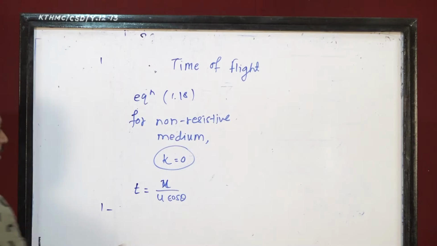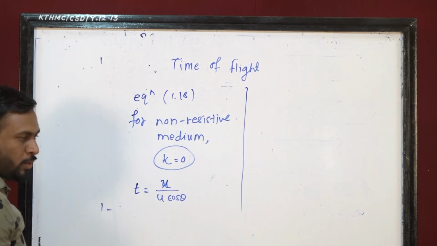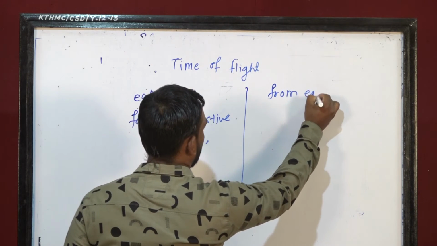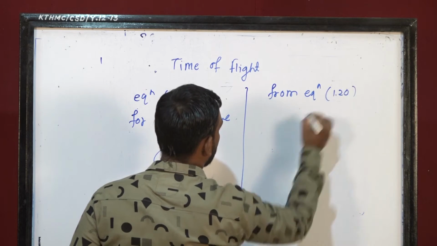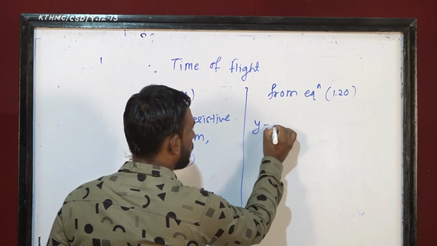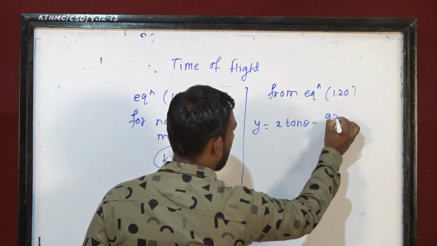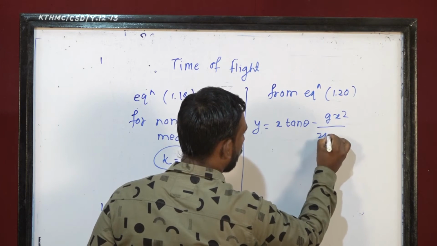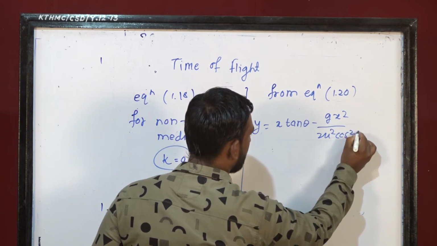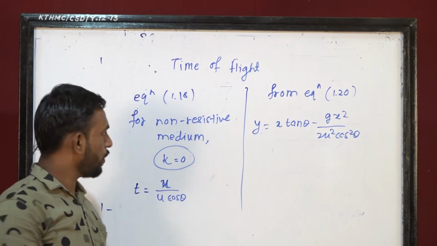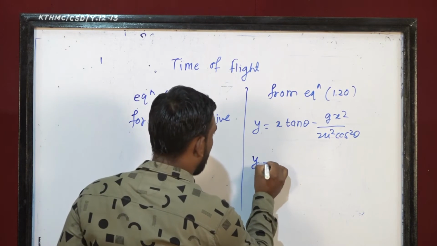And we already discussed the equation for y. From equation 1.20 we already discussed y is equal to x tan theta minus g x square upon 2u square cos square theta. So put the value of t in equation 1.20, we will find the equation for path.